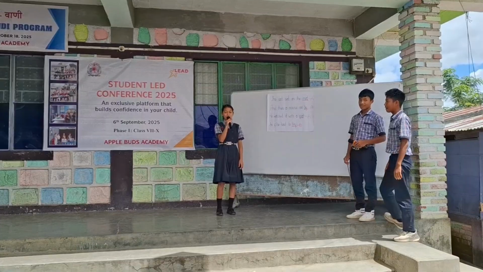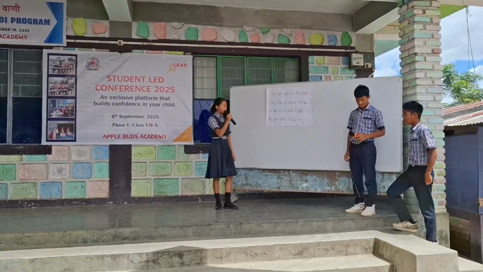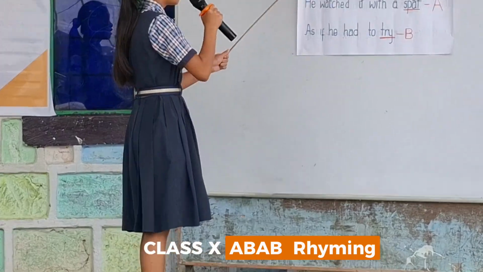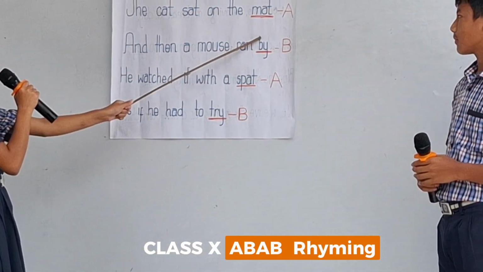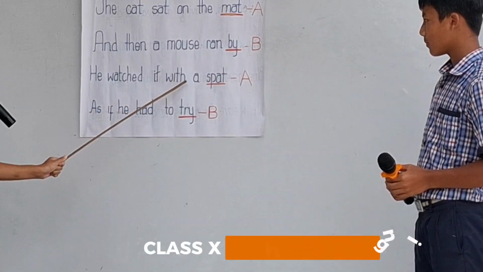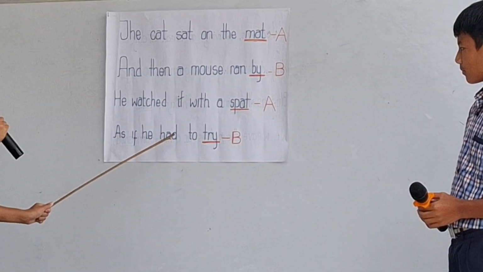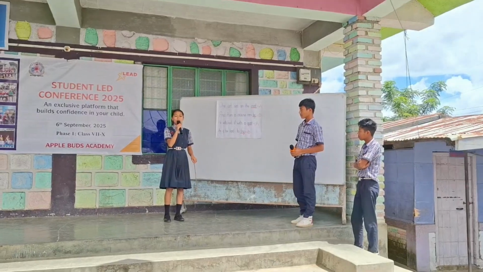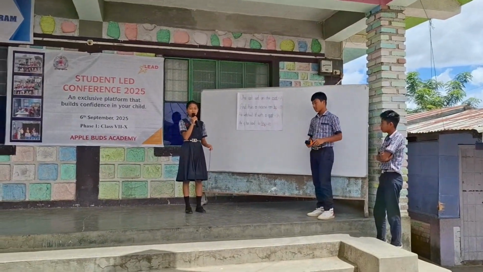Fourth lines rhyme. Let's look at an example. The cat sat on the mat, and then a mouse ran by. He watched it with a spat, as if he had to try. This ABAB rhyme is called alternating rhyme scheme.